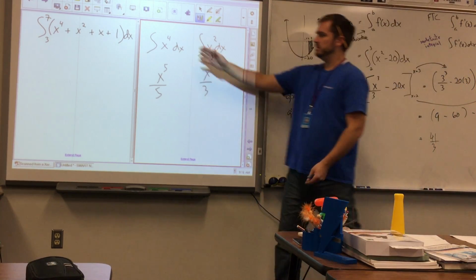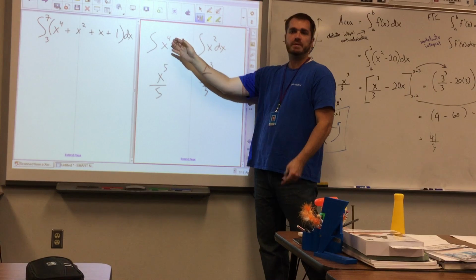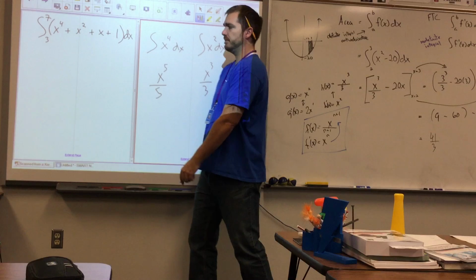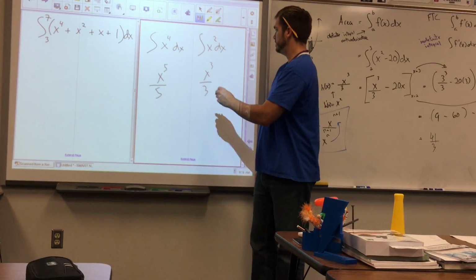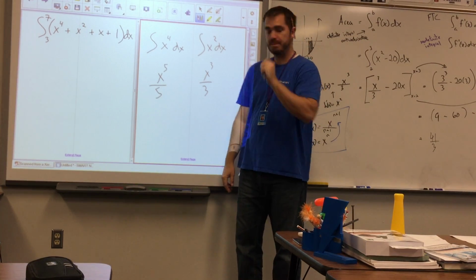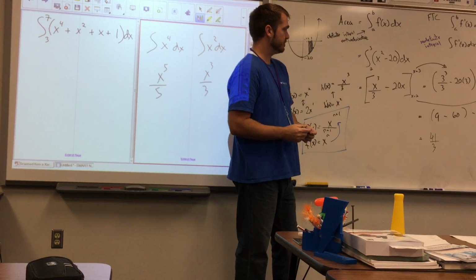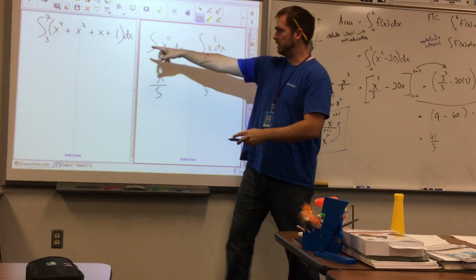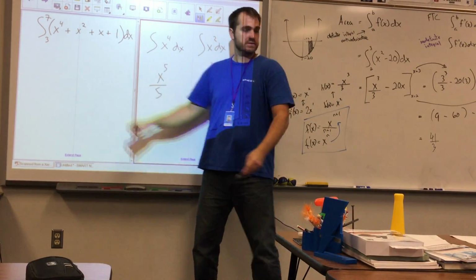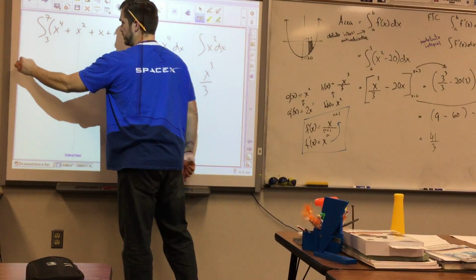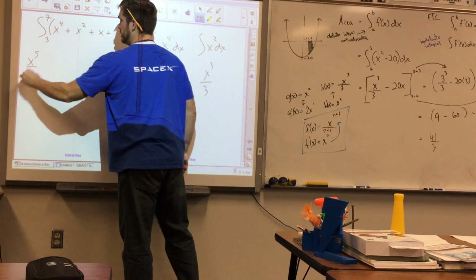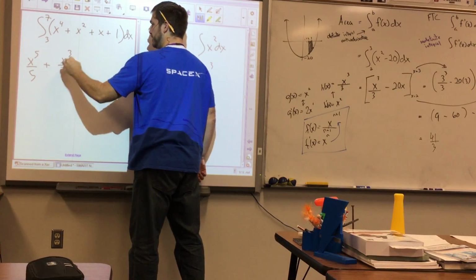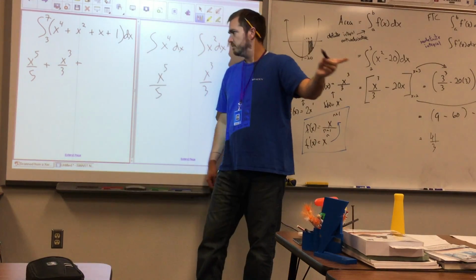So literally, we just need to know the power rule for antiderivatives with exponents. What would it be for 1? Great question. Is it the one that you wrote over here? Or is that different? Okay, so I'll just do it all one by one right down here. You can see it. So we know that the antiderivative of x to the 4th is x to the 5th over 5. We know the antiderivative of x squared is x cubed over 3. And the next one would be x squared over 2.